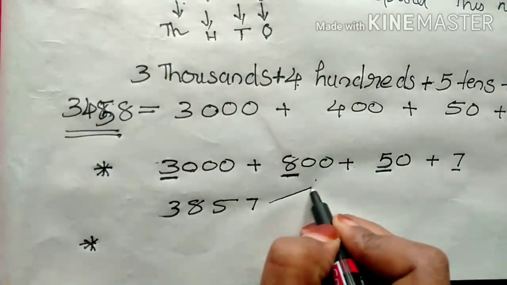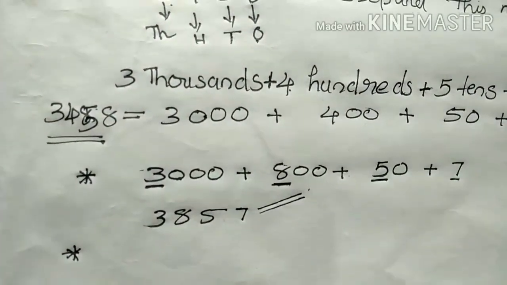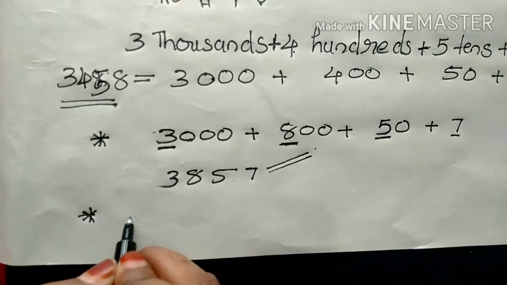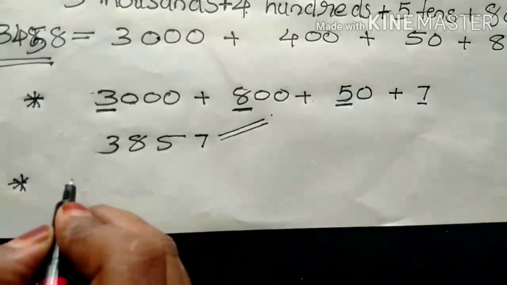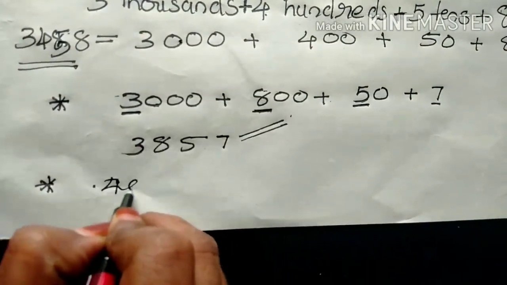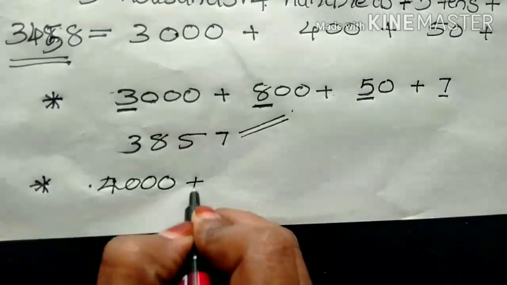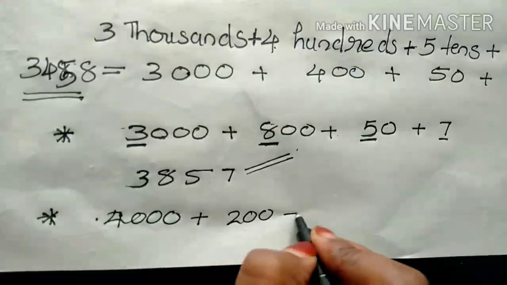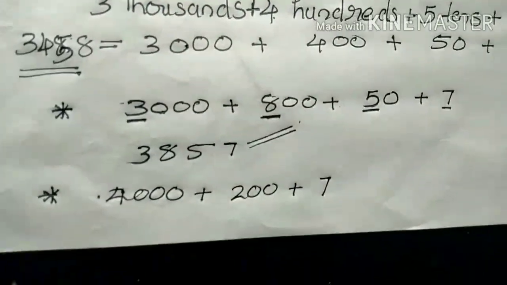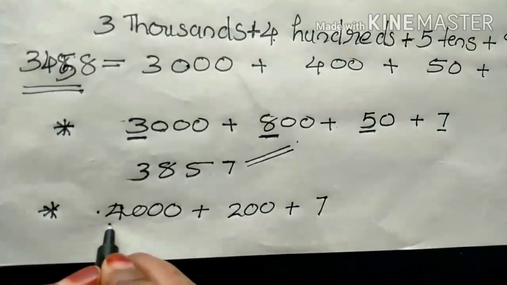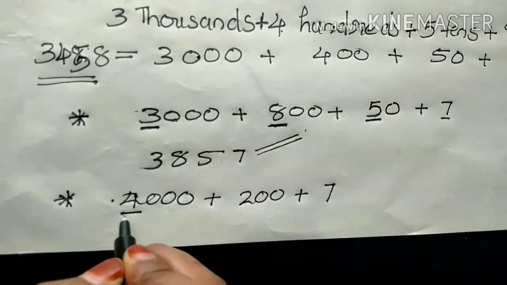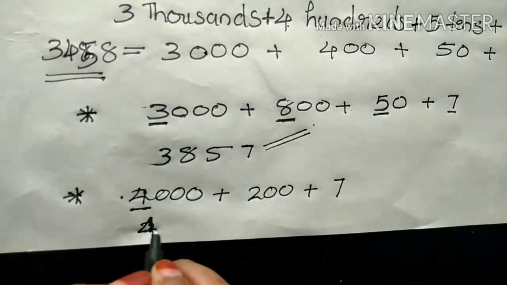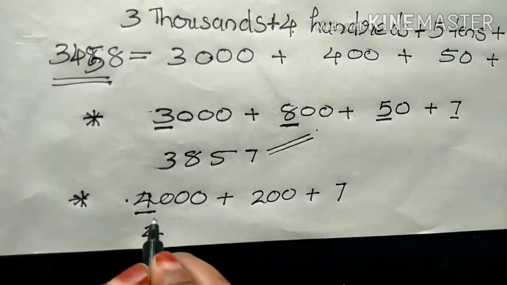Another example, look here. I write one number: 4000 plus 200 plus 7. How can we write the short form?